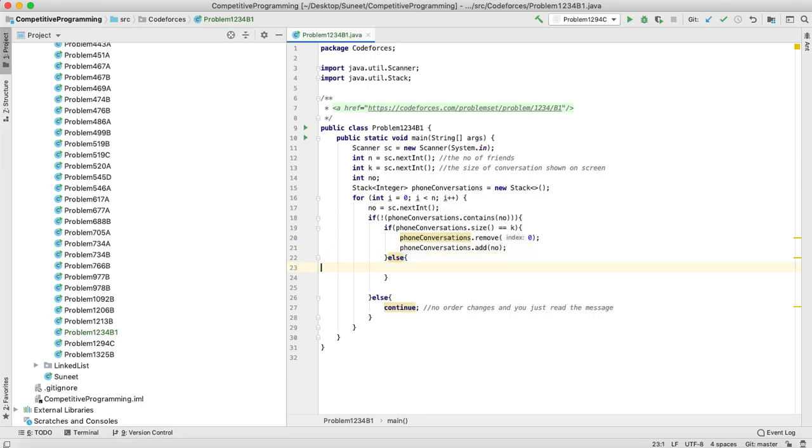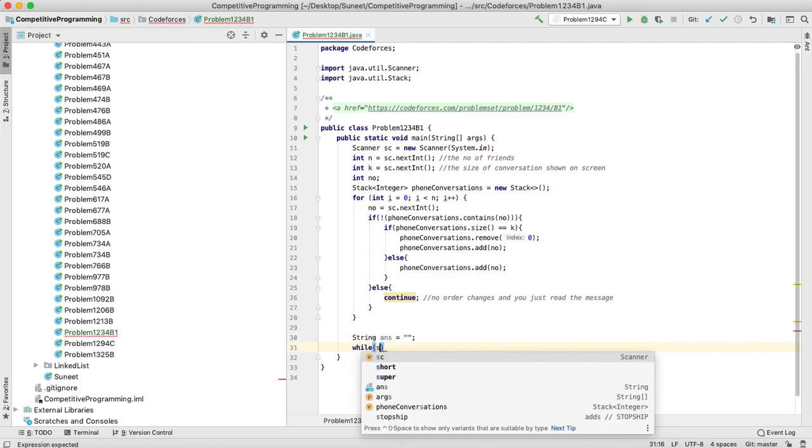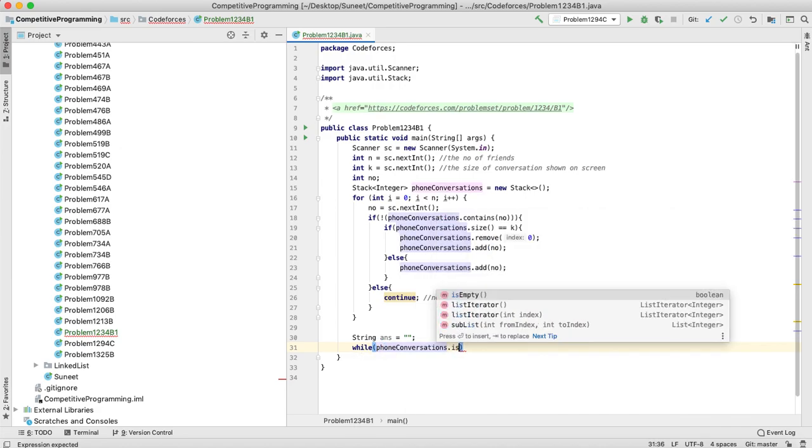Okay, now if the size of the stack is not equal to k, then you do nothing and you simply add the ID into the stack, the phone conversation. Now you have to keep a string, which will be the answer, and you keep popping the elements while phone conversation is not empty.